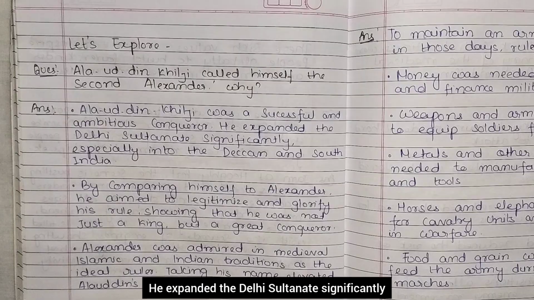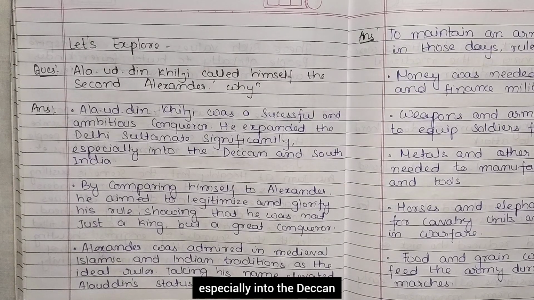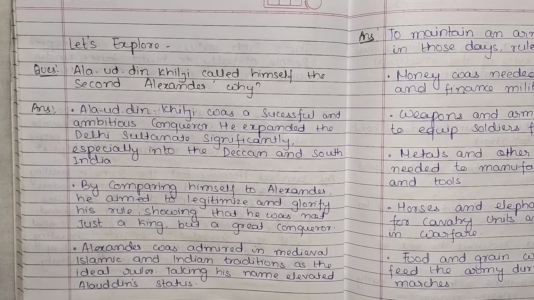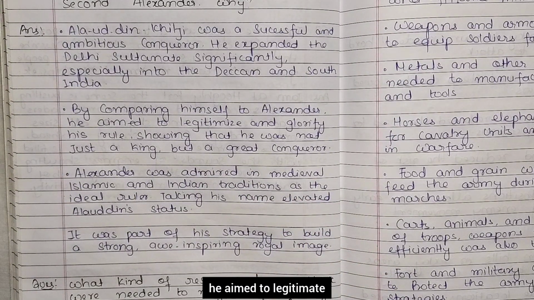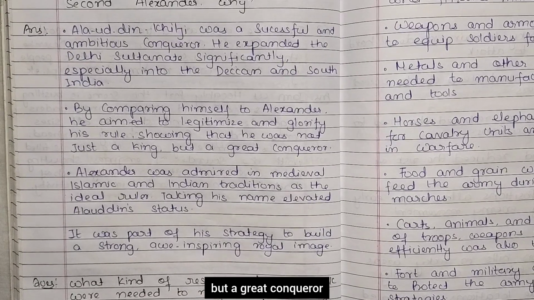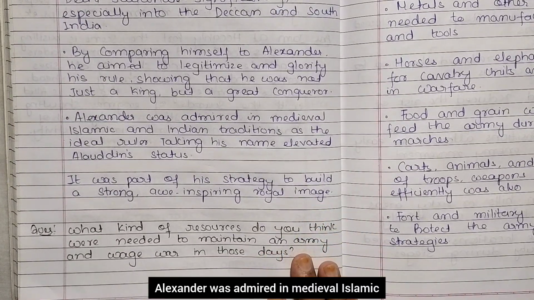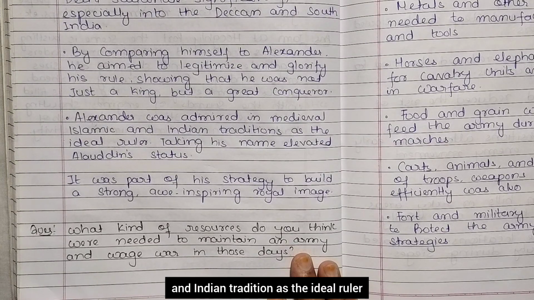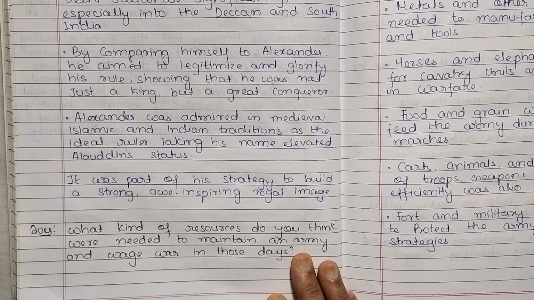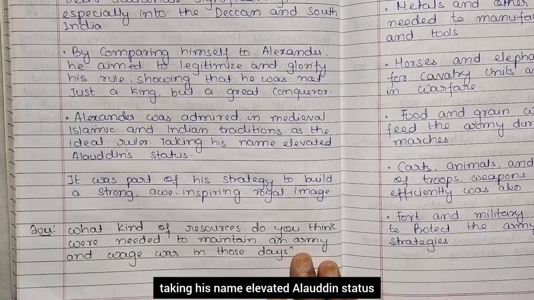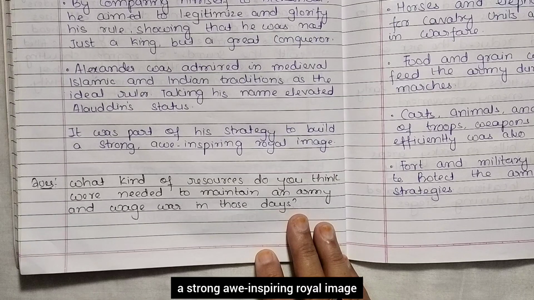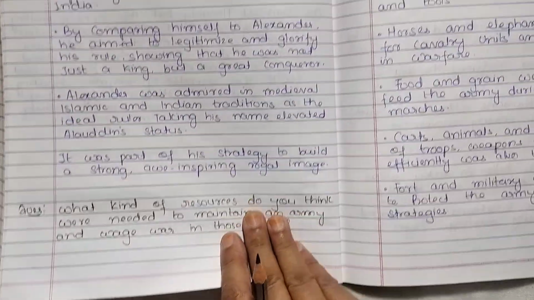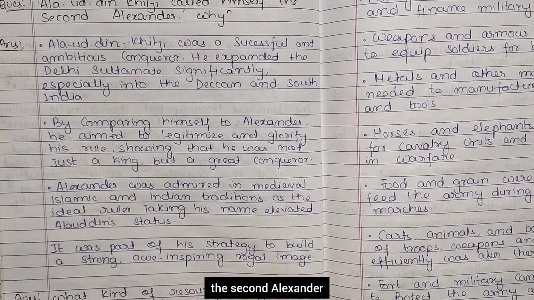He expanded the Delhi Sultanate significantly, especially into the Deccan and South India. By comparing himself to Alexander, he aimed to legitimate and glorify his rule, showing that he was not just a king but a great conqueror. Alexander was admired in medieval Islamic and Indian tradition as the ideal ruler. Taking his name elevated Alauddin's status. It was a part of his strategies to build a strong, awe-inspiring royal image. Okay, that's why Alauddin Khilji called himself the second Alexander.